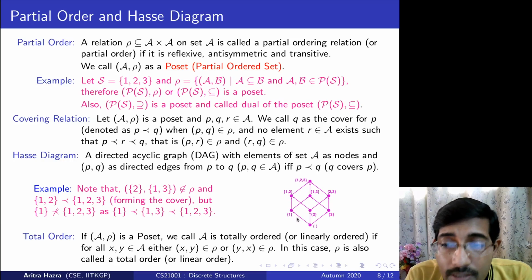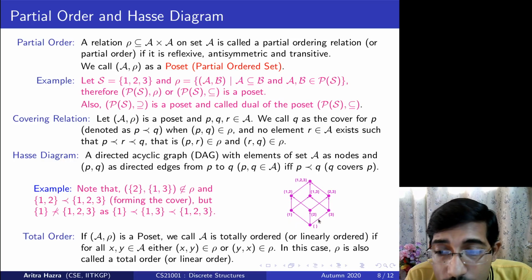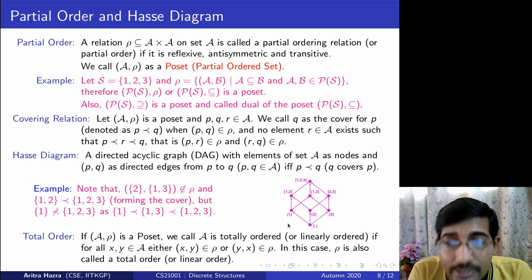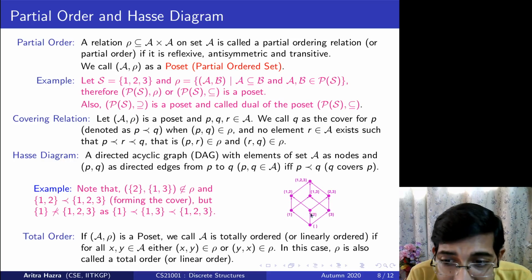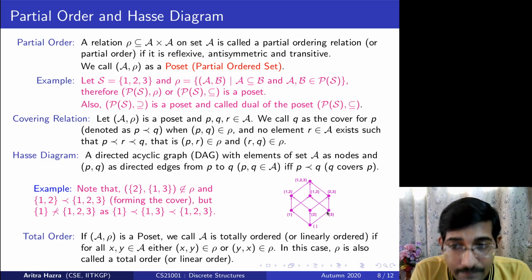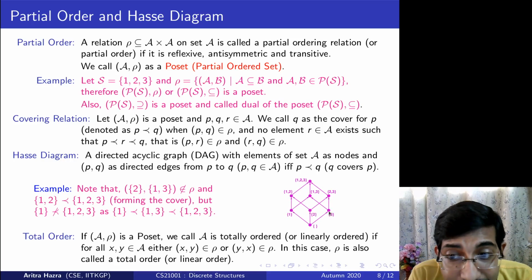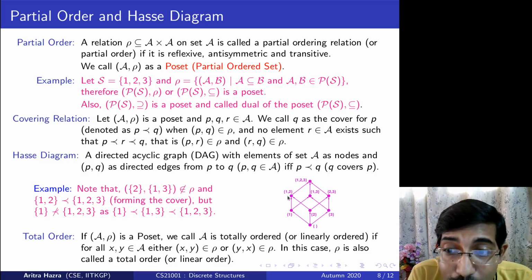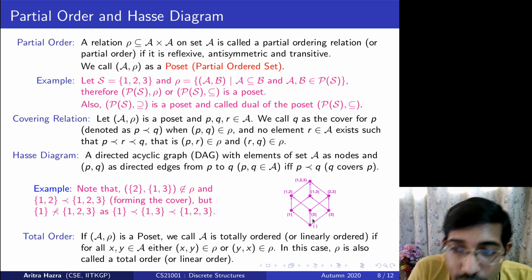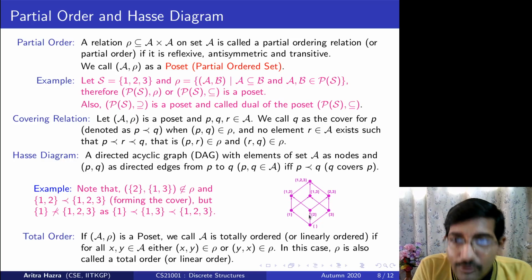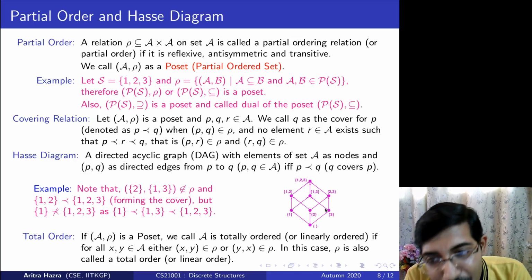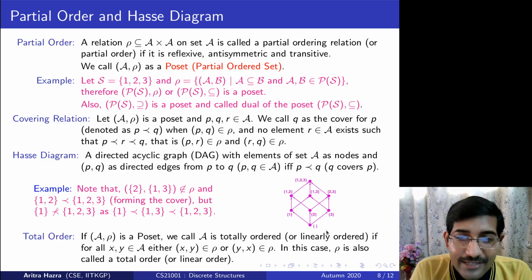However, if we consider the poset excluding this null set, then you can see the elements 1, 2, 3 will not have any incoming edge. That means these 3 will be my minimal elements. But there is no least element, because the least element should be related to every other element, but 1 is not related to 2. So if we eliminate the null set from the power set that we consider, the poset we get has 3 minimal elements but no least element. That is the difference.